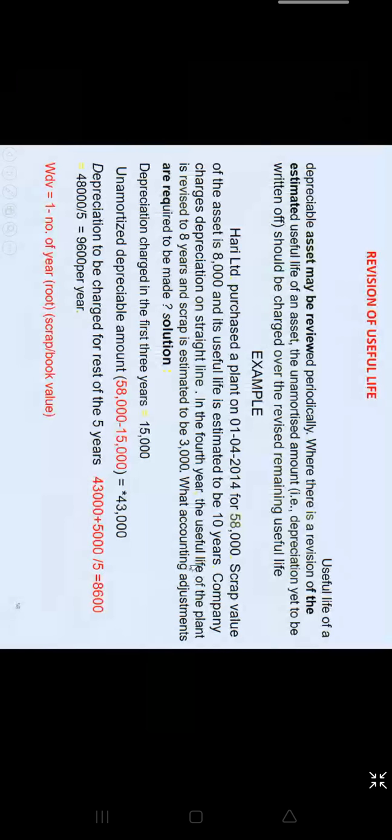So whenever the useful life is revised and the word remaining is not there, you have to work out how much remaining life is left by deducting the life which has gone, and the rest will be the remaining life. Along with it, I have told you, if your scrap value is also changing, you have to incorporate the change in scrap also in your book value.